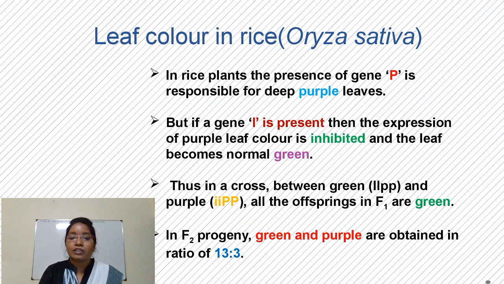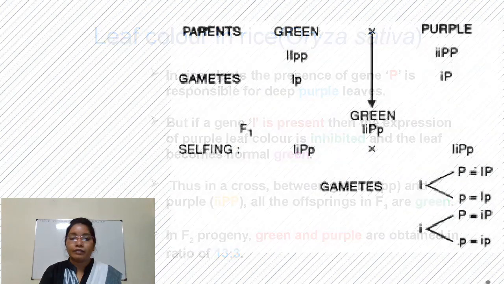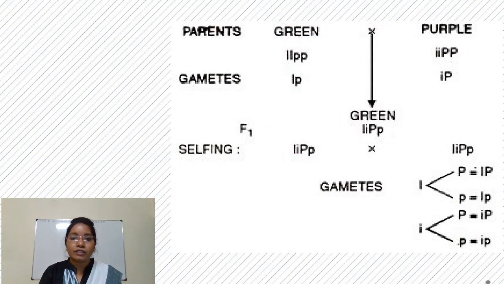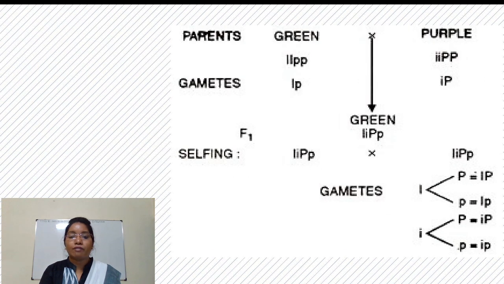So whenever there is a cross between green and purple, all offspring are green. In this example, when there is a cross between green and purple, in F1 generation we get green because in F1 generation capital I is present with capital P. So I suppresses expression of capital P. This kind of interaction is inhibitory gene interaction.